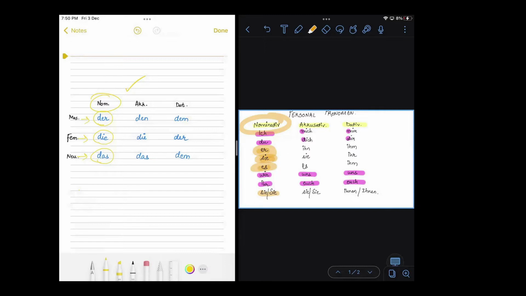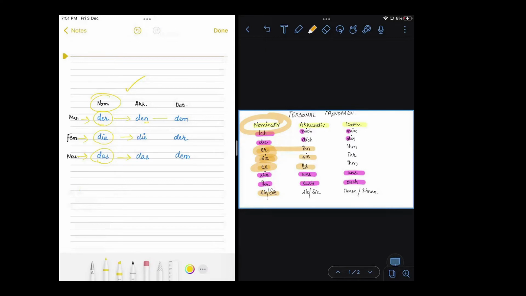Let's move over to Akkusativ. What is happening in Akkusativ is der is becoming den with an ending n, and the rest two are the same: die, die, das, das. Similarly, in the Akkusativ pronoun table also, er is becoming ihn with the ending n, and sie, es are the same. No changes at all.